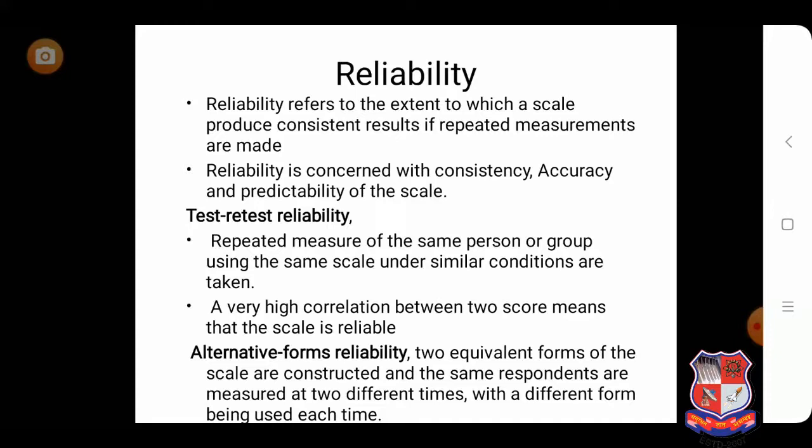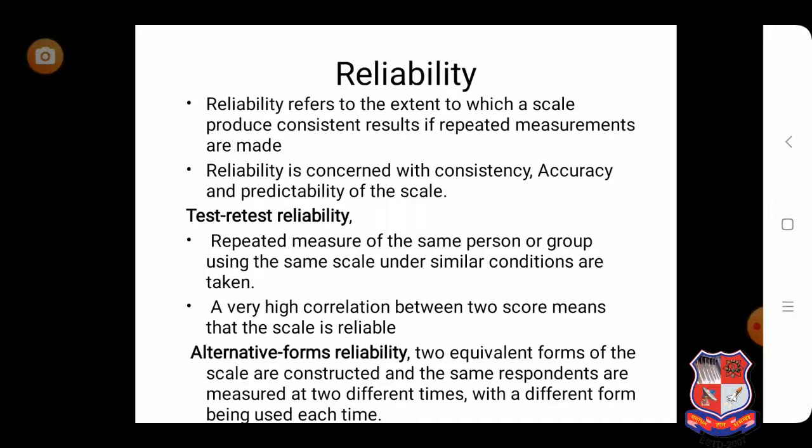Same thing, for example, a faculty member wants to understand the IQ level of the students. The faculty has developed one question paper and given it to the students. Repeatedly, the faculty measures the IQ level of the students using the same instrument.